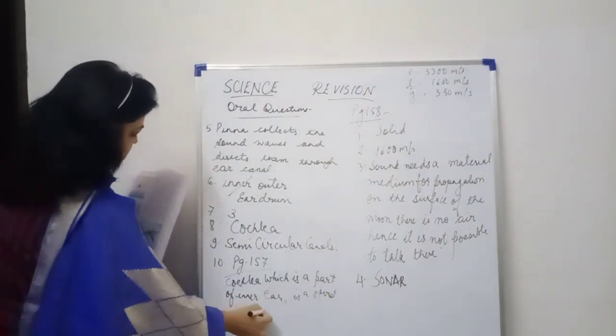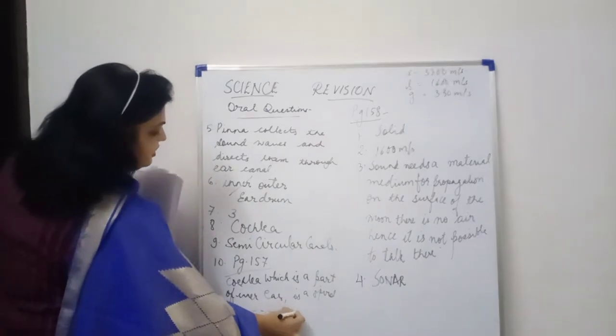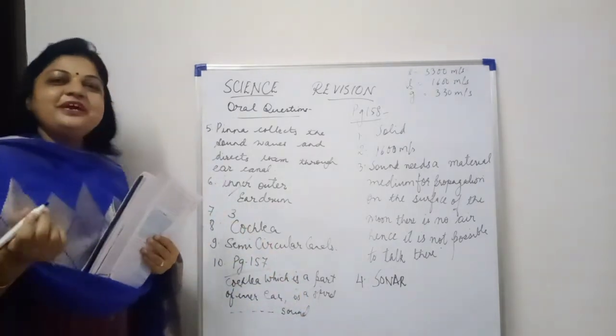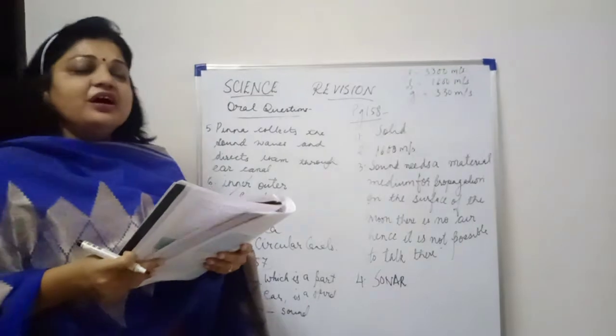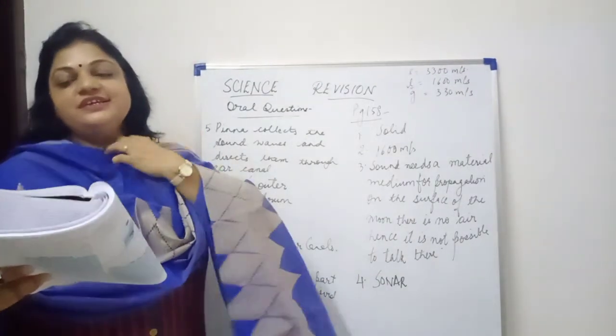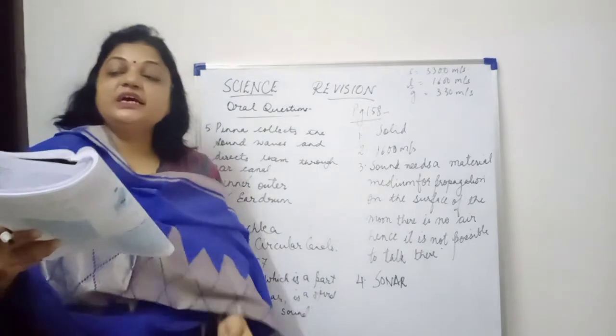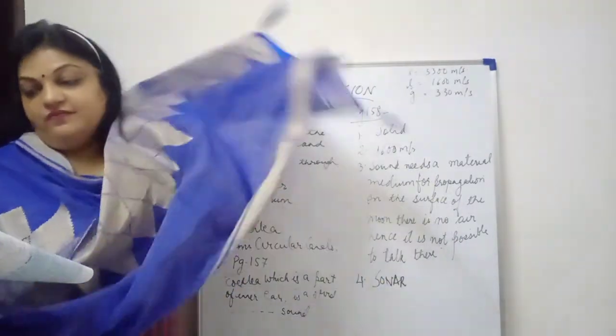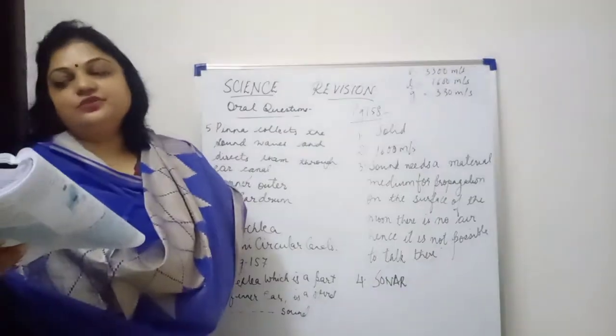Okay, continue this till interprets the sound. Full para you will be writing. That is, cochlea, which is a part of the inner ear, is a spiral tube lined with sensory receptors, which are connected to the sensory nerve. The sensory nerve is connected to the brain.